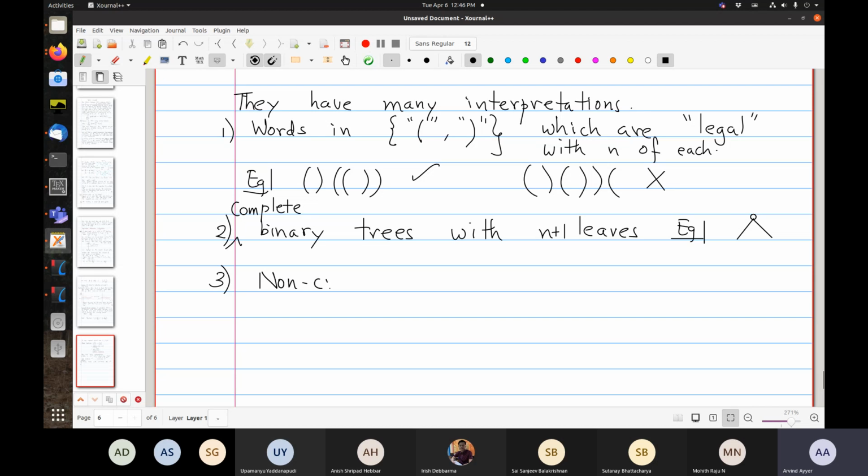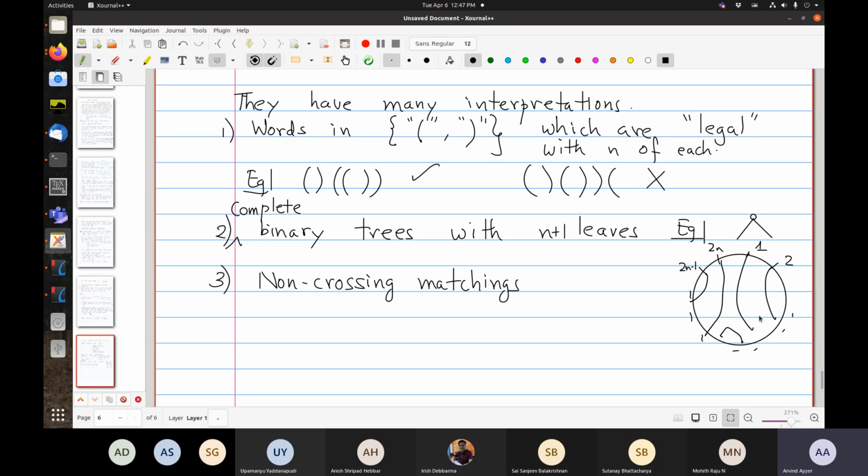If you consider non-crossing matchings, so you remember you have 1, 2, etc., 2n minus 1, 2n, and you match such that you never intersect. Like that. Then this is also counted.